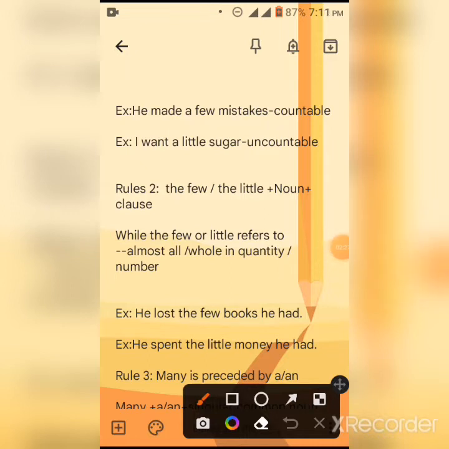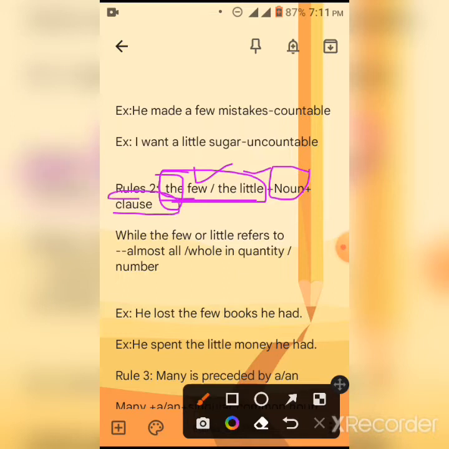The second rule is the few, the little plus noun plus clause. There are some places where few and little are preceded by the definite article the. But at that time there will be a noun and a clause after the words the few and the little.